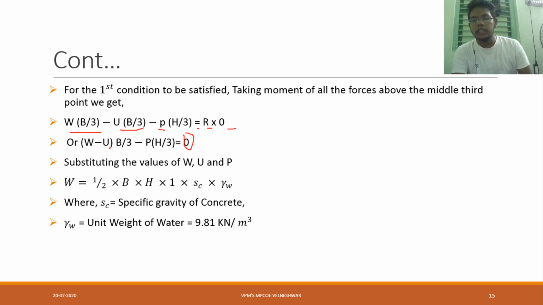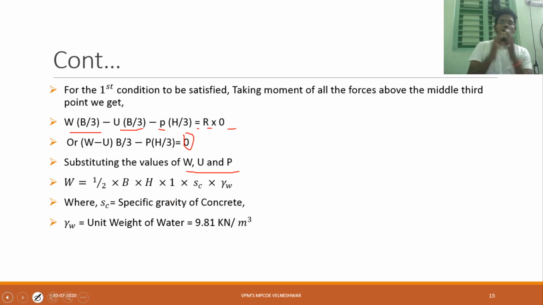What we are doing here: generally, pressure force we will separate, and this weight and uplift pressure we will combine. That is W minus U into B by 3. In different textbooks, if you see, they will write their derivation. Now substituting the values of W, U and P, that is W is equal to half into B into H. What is weight?